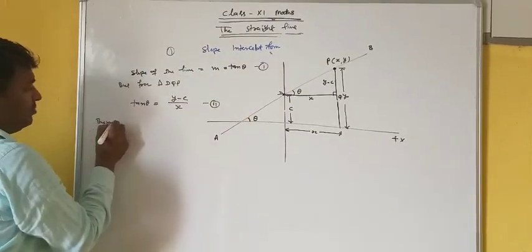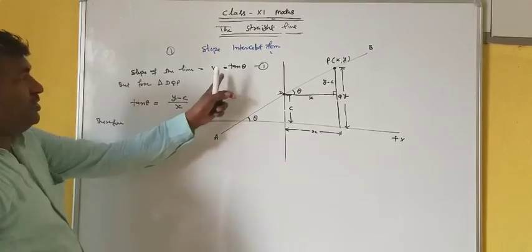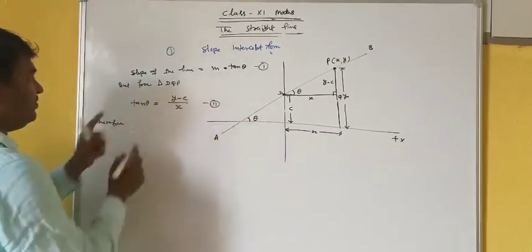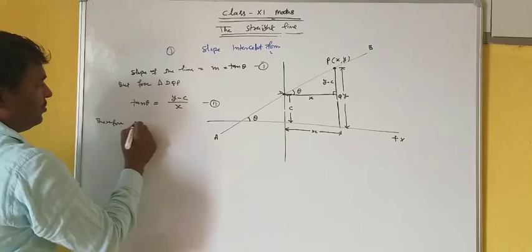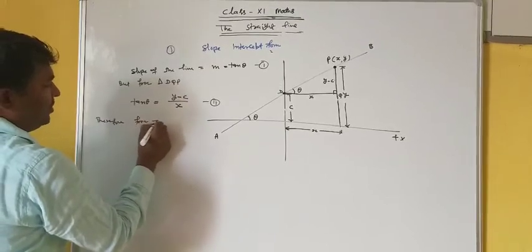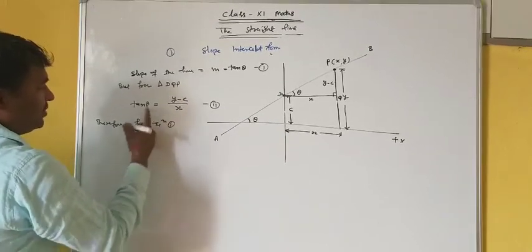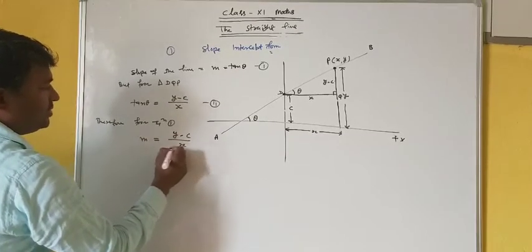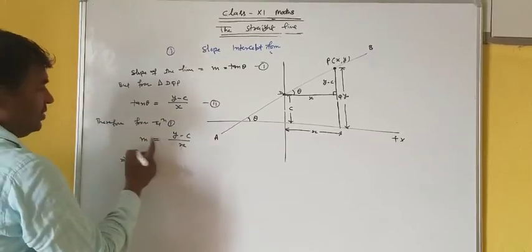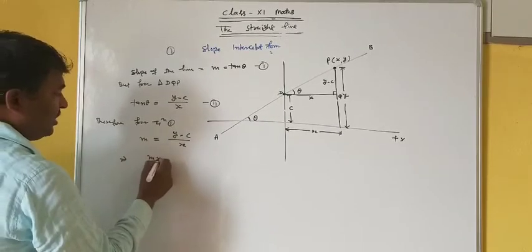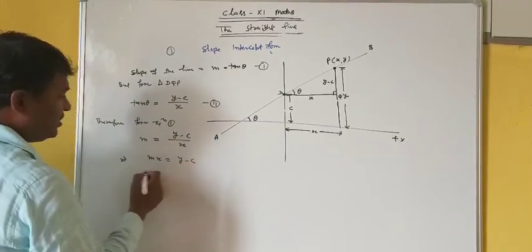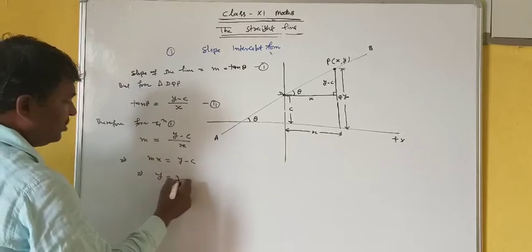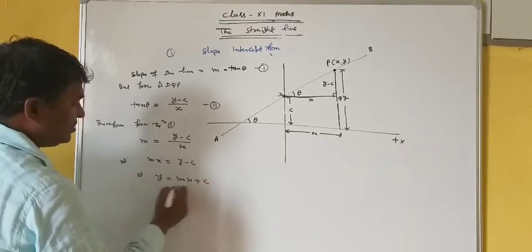Therefore, from equation 1, putting the value of tan theta as m, m is equal to y minus c upon x. By cross multiplication, mx is equal to y minus c. It implies that y is equal to mx plus c.